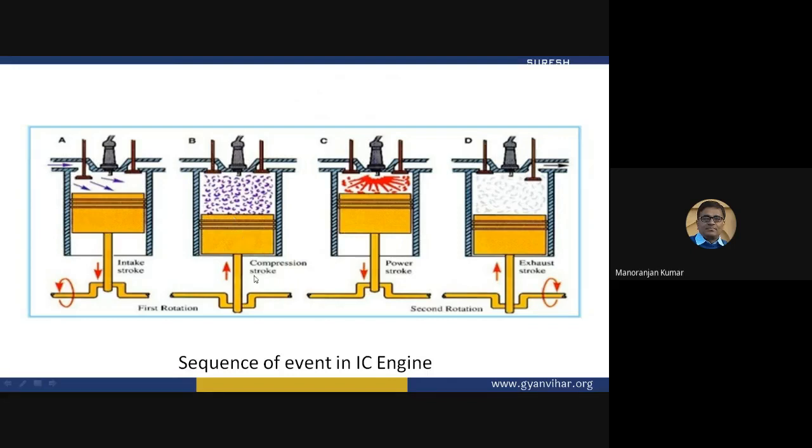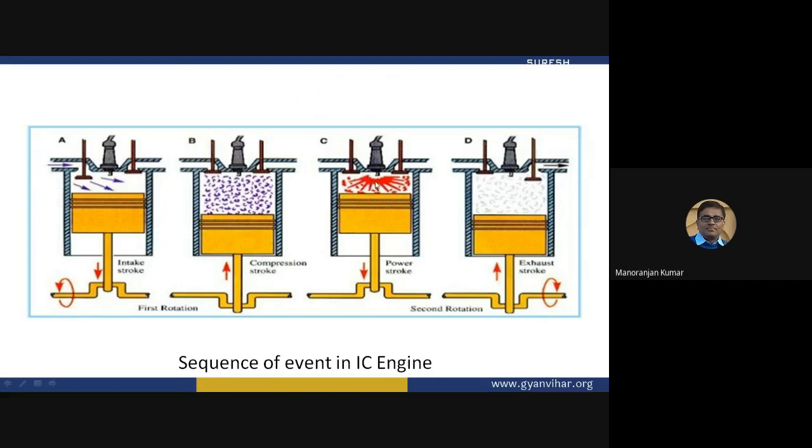Now the second event, the compression event. In the compression event, the piston moves upward, the inlet valve is closed, and the exhaust valve remains closed. So this becomes an airtight chamber, and the piston is moving upward. Air and fuel gas are there, so a much greater amount of heat will be released, and blasting will occur. So there is the power stroke. So in the power stroke, what happens?